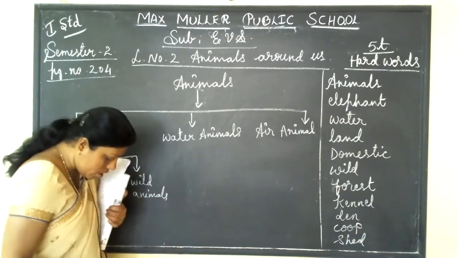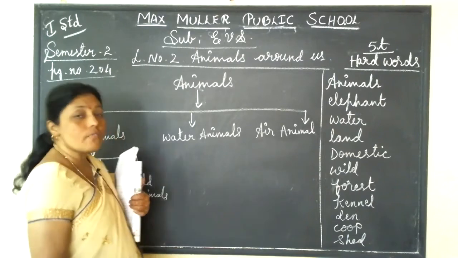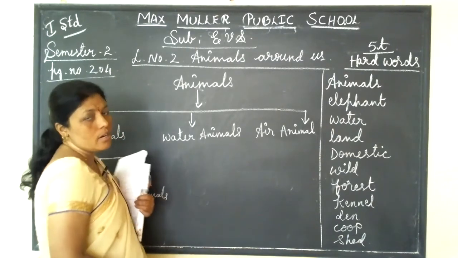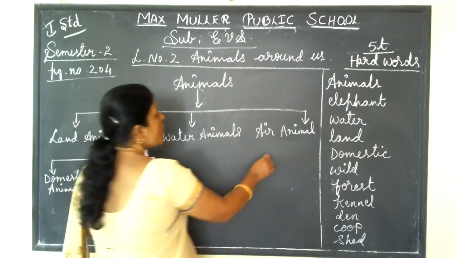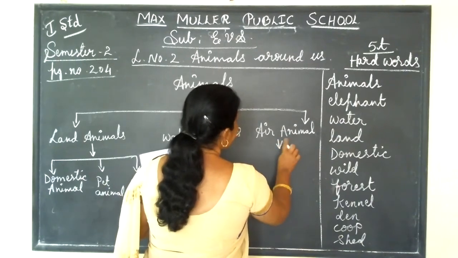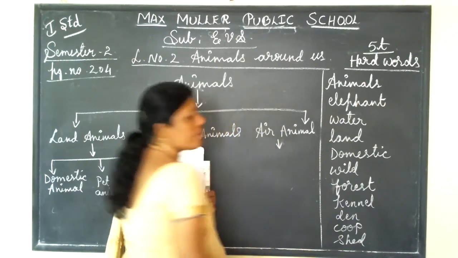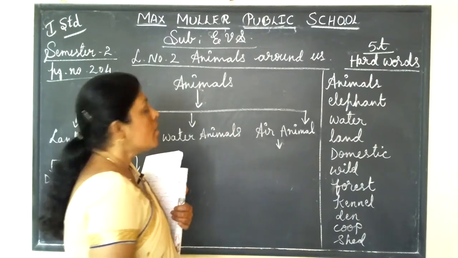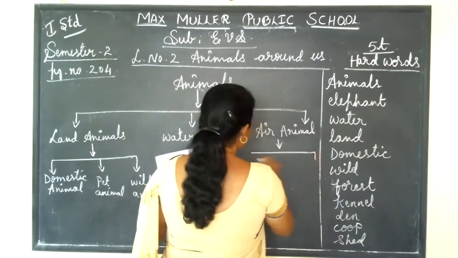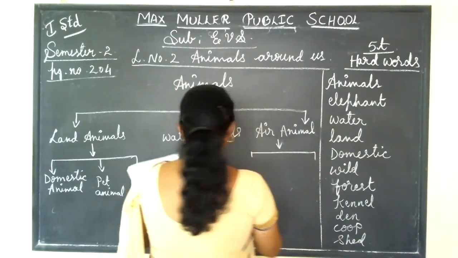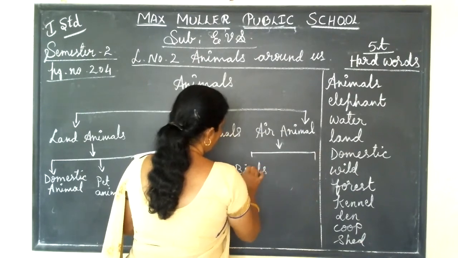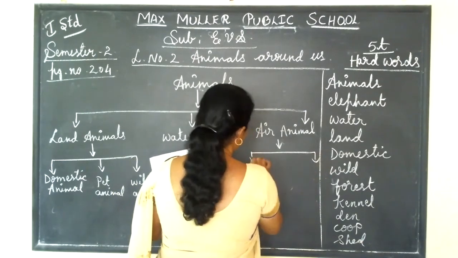Then come to water animals. What is meant by water animals? Some animals live in water. Those animals we call water animals. Then come to the air animals. What is meant by air animals? Some animals fly in the air. Those animals we call air animals. Here we further classify air animals as birds and insects.